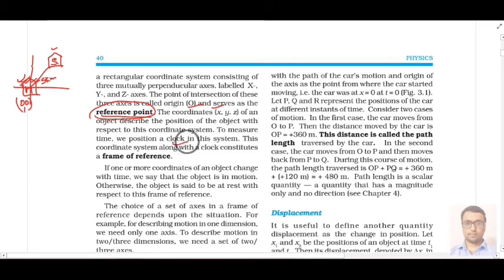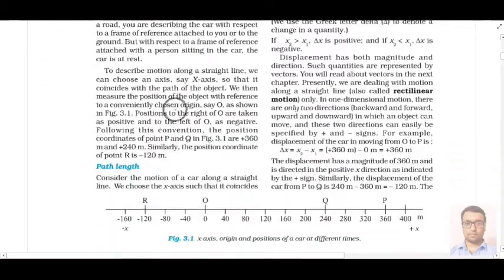And when we include the coordinate system along with time, then it is called the frame of reference. With the help of examples, we will try to understand all these terms. But for now, we have to understand some basic terminologies like path length. What is the path length? Path length is nothing but the distance covered.